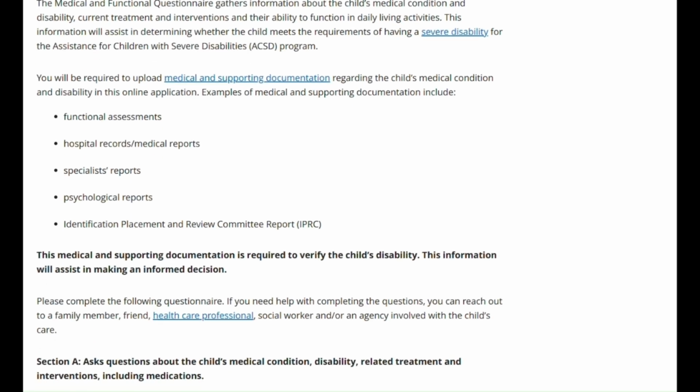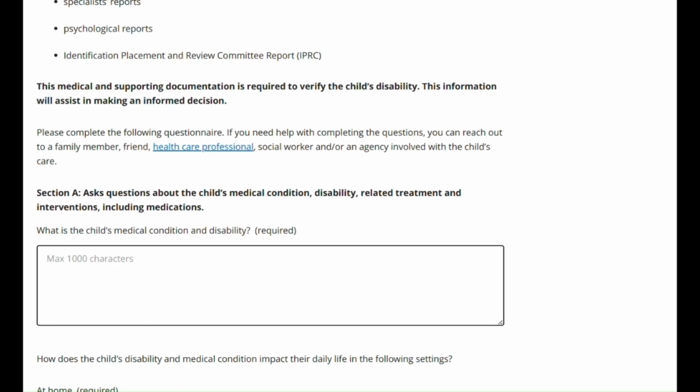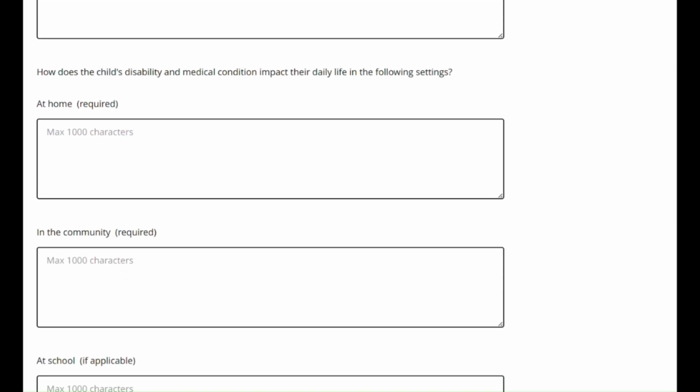Section A. You are asked to identify the child's medical condition and disability. This can be one sentence stating the diagnosis. You will then be asked to describe how the disability and medical condition impacts their daily living at home, in the community, and at school, if applicable. This can be point form.